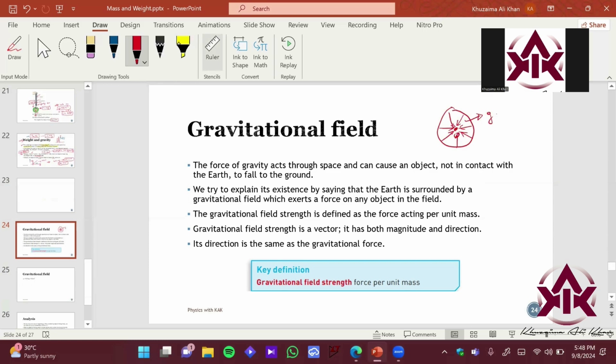And this entire region is called what? The region under which the earth can apply gravitational force is called the gravitational field, right? Okay, so the force of gravity acts through the space and can cause an object, but not in contact with the earth, to fall to the ground.